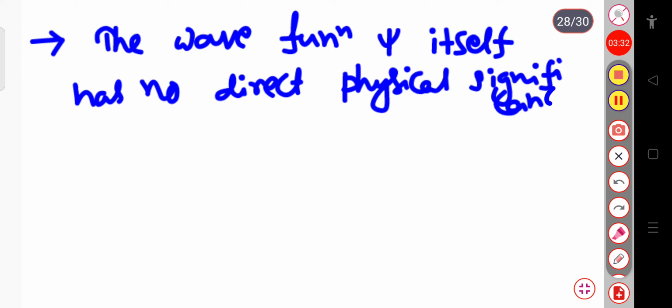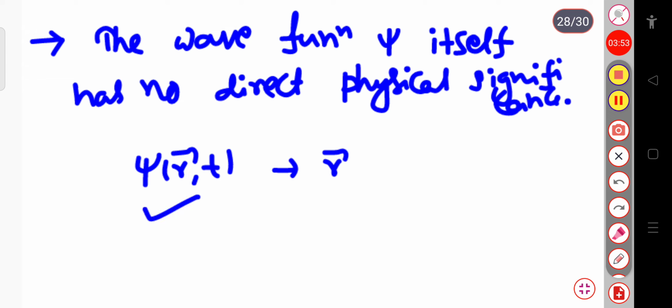Sometimes we can say that this psi of r,t, in three dimensions or one dimension, may represent the probability of finding the particle at time t at position r with respect to the origin. But this psi of r,t itself cannot be a probability, because the probability is a real and non-negative quantity. But this psi of r,t is in general a complex number.